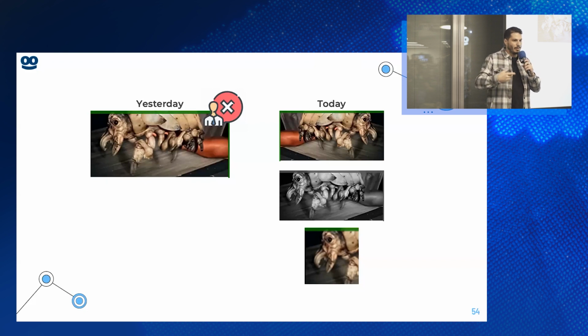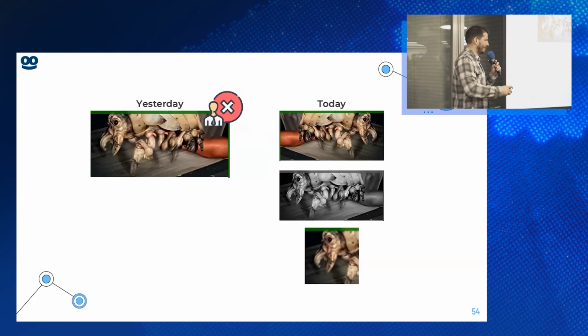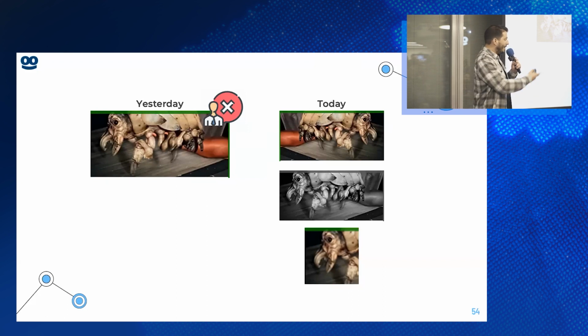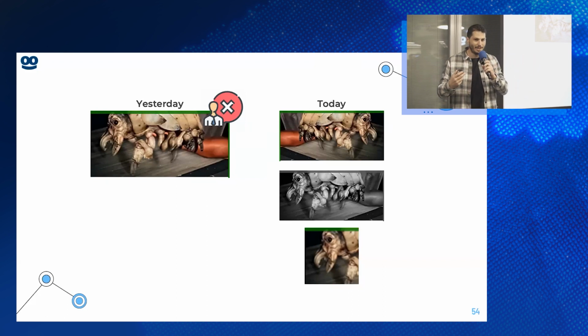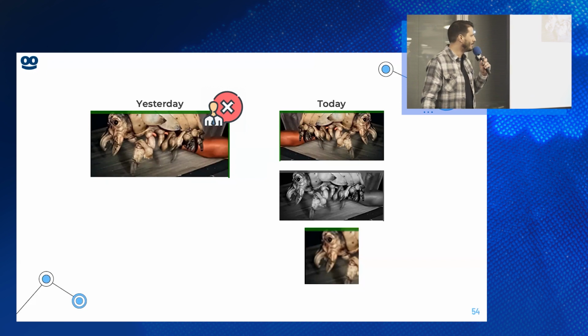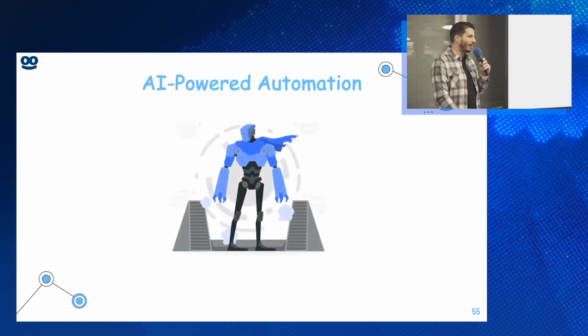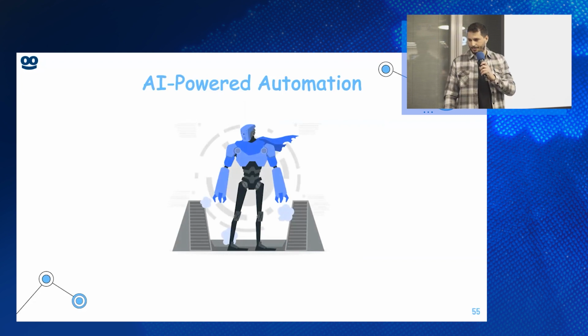And we review the same images manually over and over and over again. It's really insane how many times the same images come back again in a slightly different model. Anyway, AI is very good for this kind of decision. And this is when we embrace the concept of AI-powered automations. AI and automation working together.